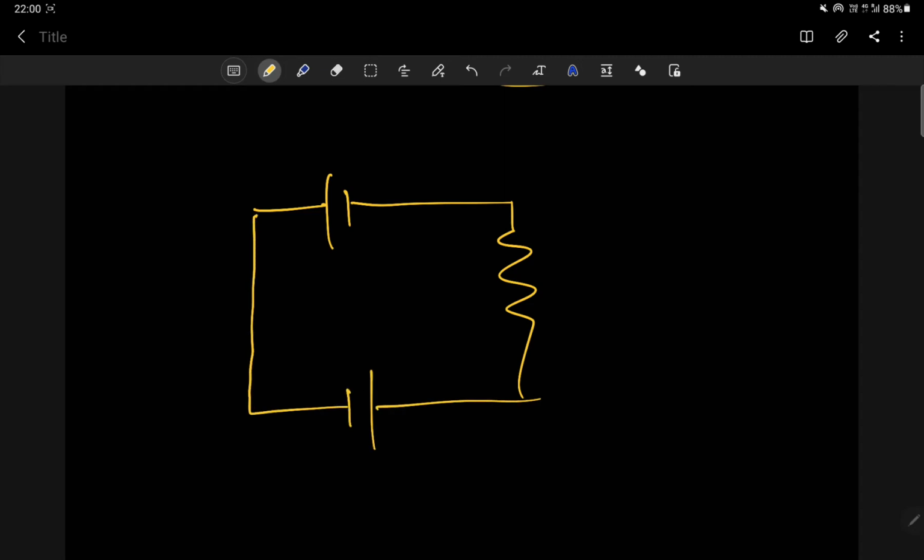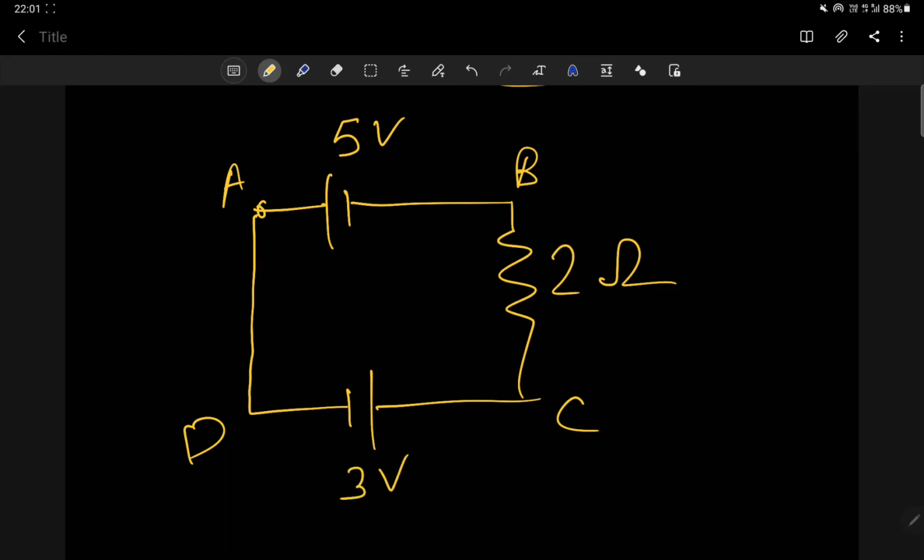So in this circuit, suppose I am given a closed loop A, B, C, D. The question is to find the current in the closed loop. Suppose this is a 2 ohm resistor, this one is a 5 volt battery, and this one is a 3 volt battery. So the question is, find the current in this closed loop. I don't know the value of current, so you have to find it.